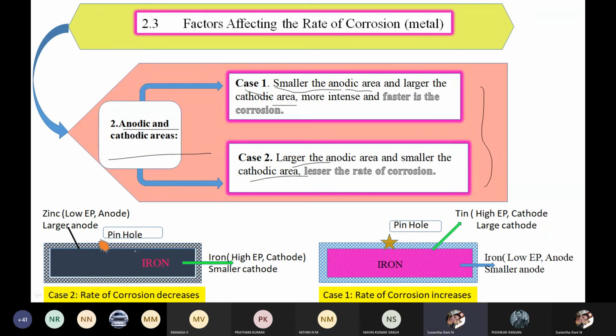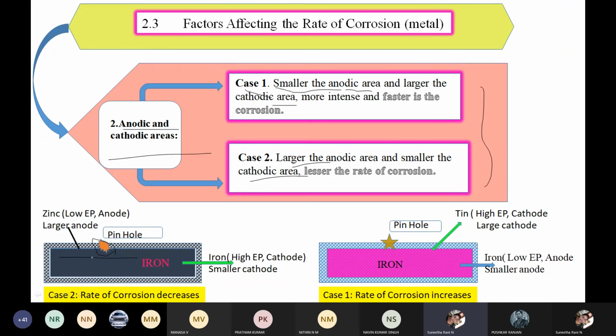See, here is the iron metal, the gray colored one. Here there is a pinhole. Can you see a pinhole here? The orange one is spotted on the pinhole on the left hand side. So this is case 2. In case 2, the rate of corrosion decreases. Why does it decrease? I'll tell you. So this is the pinhole.